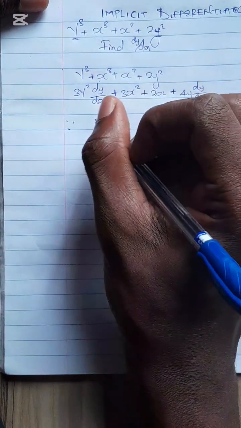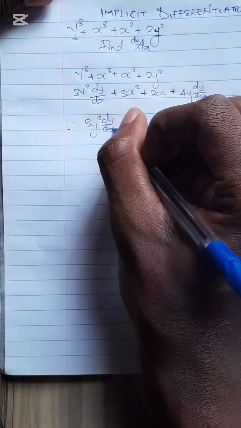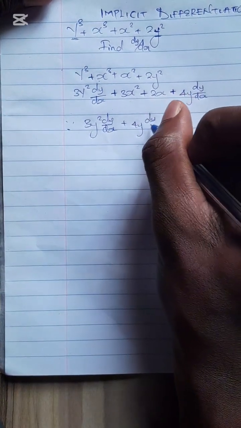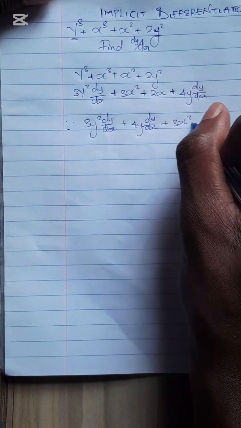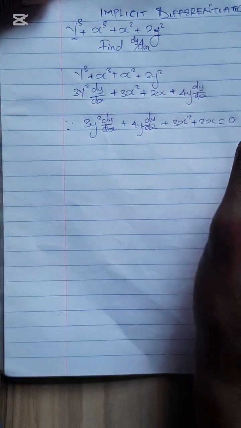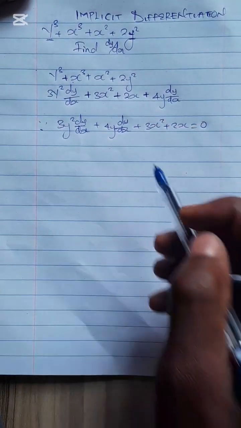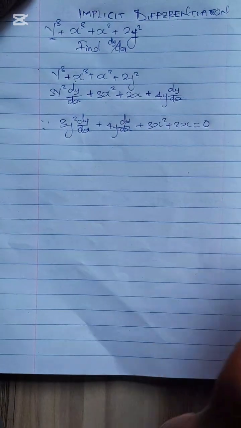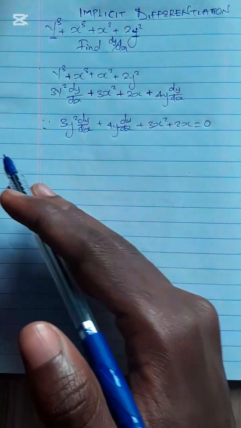Moving further, now let's collect like terms. 3y squared dy dx plus 4y dy dx plus 3x squared plus 2x equals 0. Now, you move the elements without dy dx to the right hand side and keep the elements with dy dx where they are, at the left hand side.